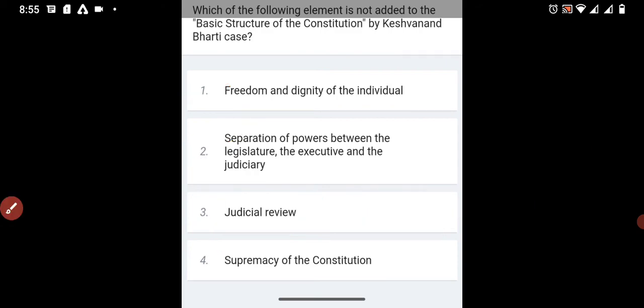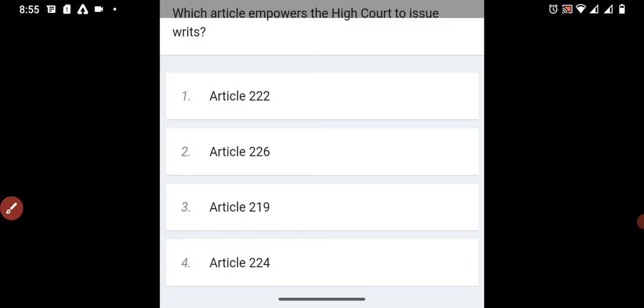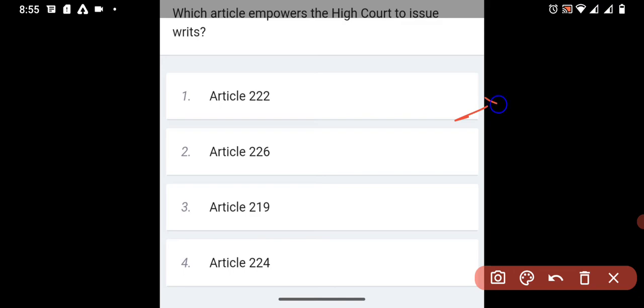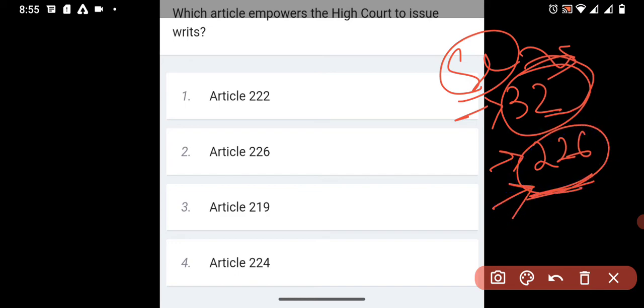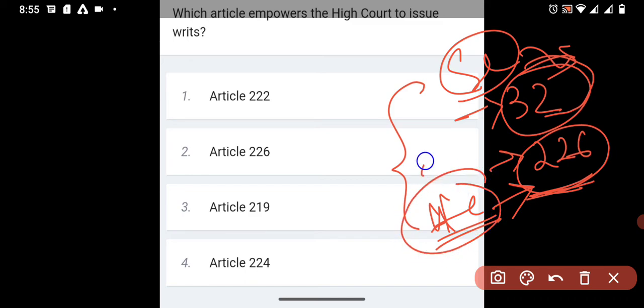Moving to the next question, which article empowers the High Court to issue writs? We have two articles, which I already told about: 32 and 226. Under Article 32, the Supreme Court has the power to issue writs. Under Article 226, the High Court has the power to issue writs. Between them, the High Court has more power than the Supreme Court.